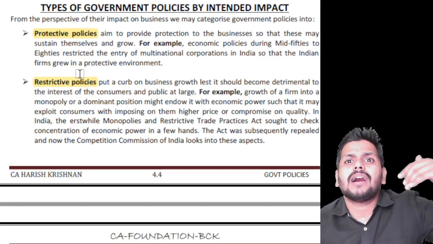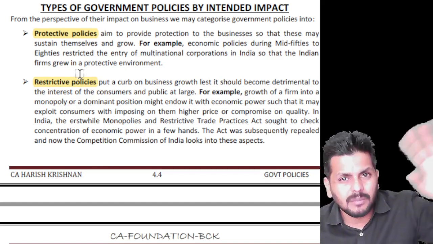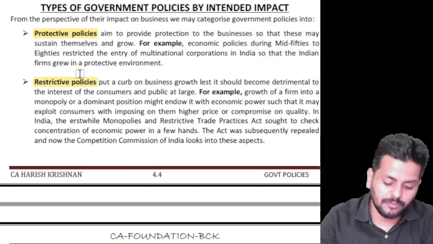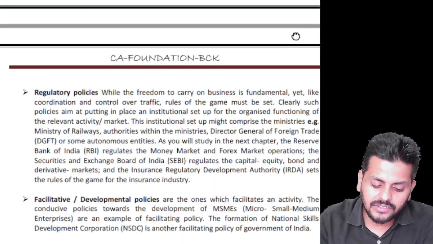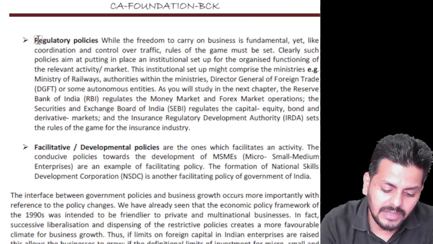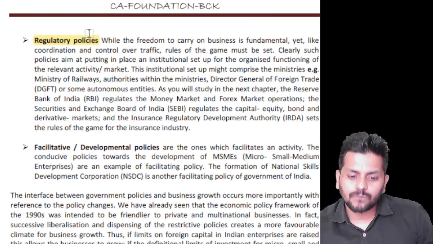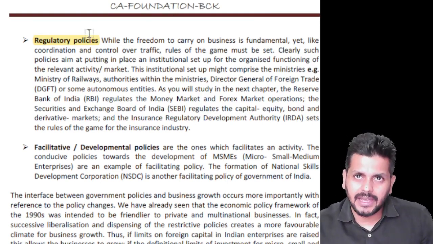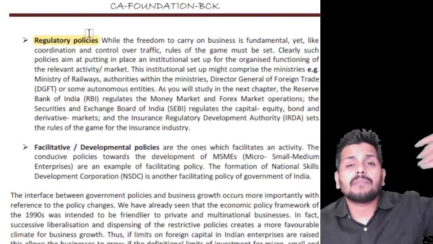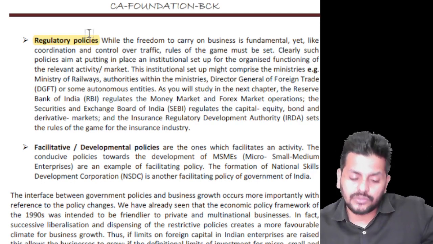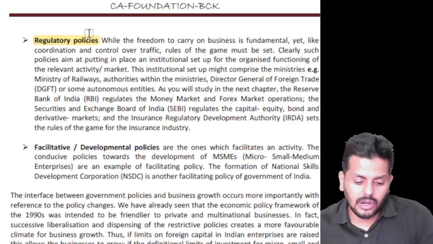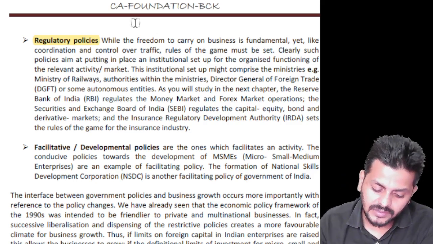We don't want unreasonable competition or somebody becoming a monopoly. Then there are regulatory policies, with bodies like SEBI, RBI, and IRDA, a watchdog or regulator to see what is good and what is not.